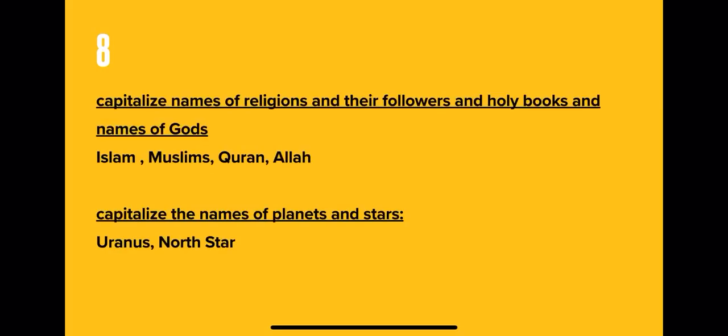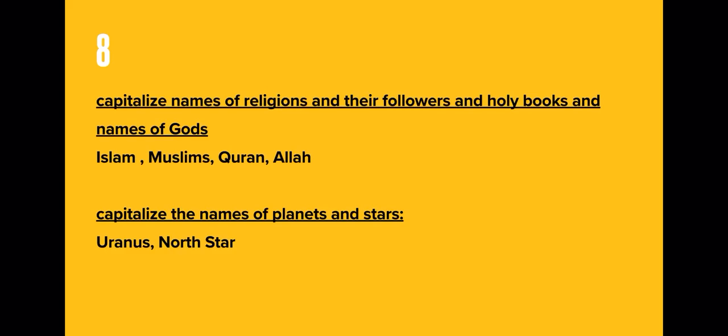Number 8, capitalize names of religions and their followers, and holy books and names of gods. For example, names of religion, we have, for example, Islam, Christian, okay, and their followers. Who are the followers of Islam? Muslims, good, and also Quran and Bible. Okay, these are holy books and names of gods, like for example Allah and God and Zeus. Okay, so all the names of holy books and names of gods.